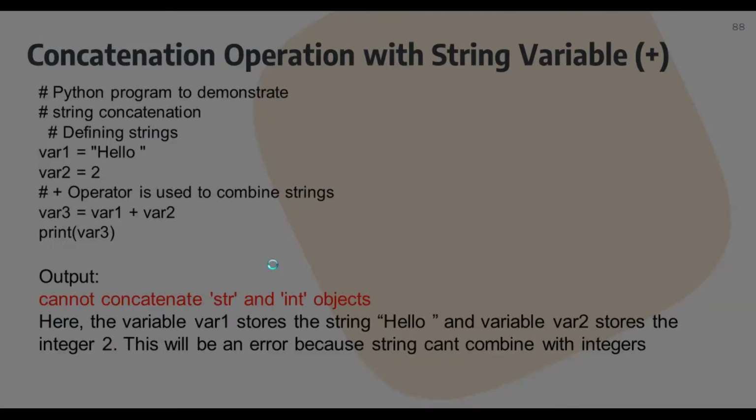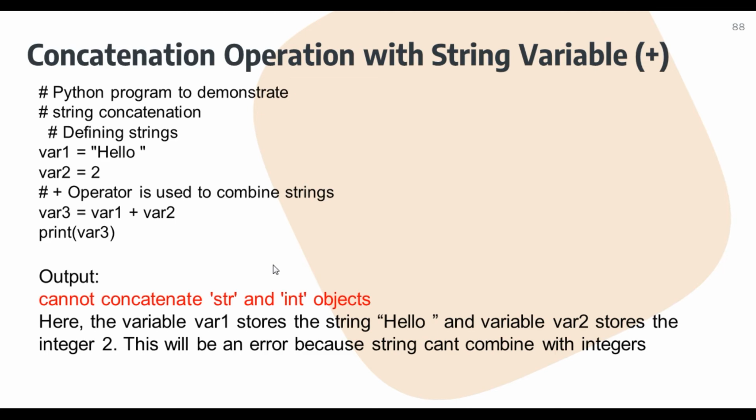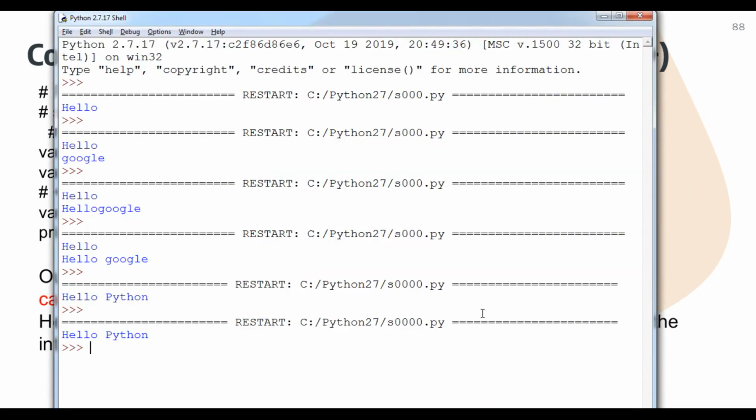Okay students, now we can understand the concatenation operator with string variables, second form. In the second form, we will consider that var1 is the string hello and var2 is an integer. If we use this operator to combine them, what will happen? Var1 plus var2 will definitely output an error because it cannot concatenate, because the string and integer objects should be the same type while we are using the concatenation operator, that is plus, otherwise it will print an error. So let us do it practically, student.